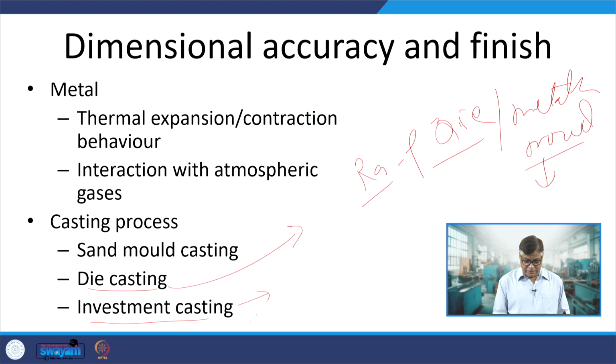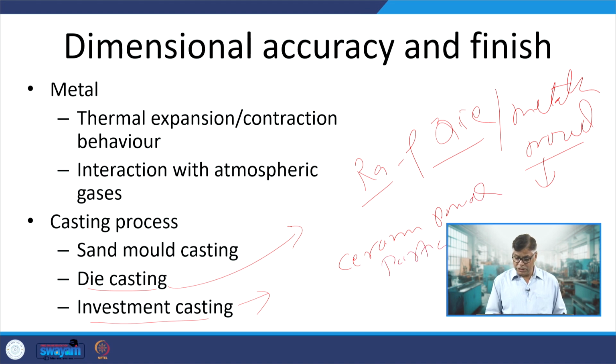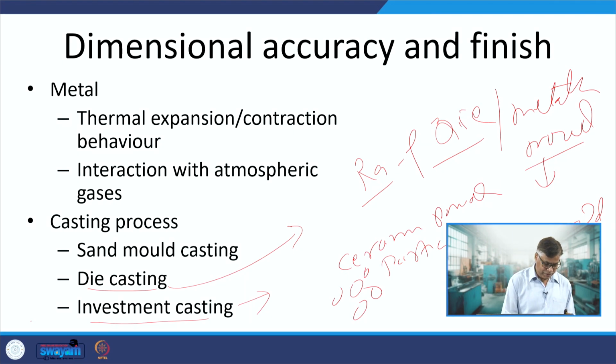Similarly, in investment casting, we use ceramic powder particles for making the shell mold. The particle size will determine the roughness of the internal surfaces of the shell mold, and that in turn will determine the roughness of the casting itself.